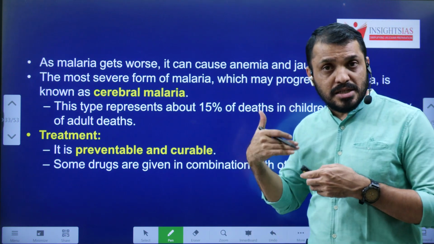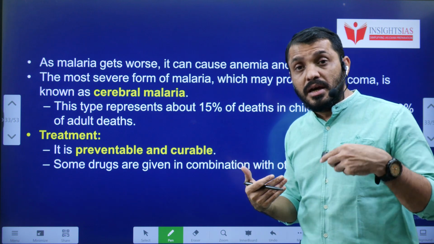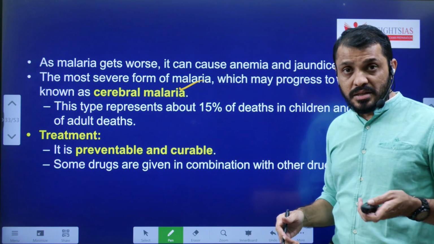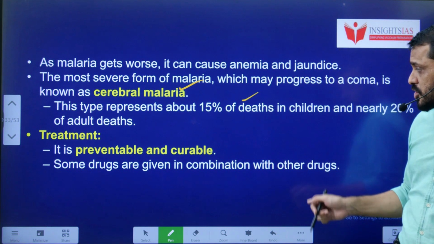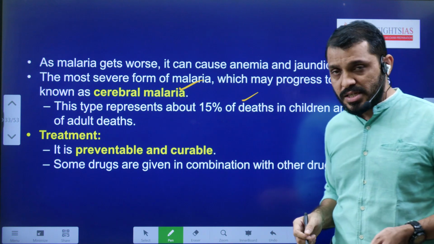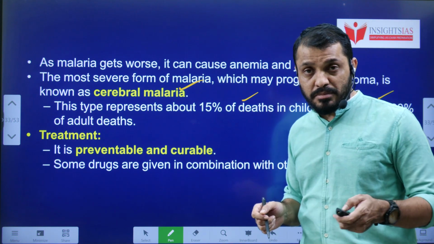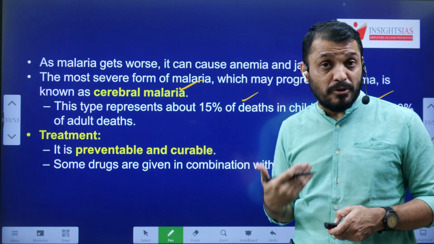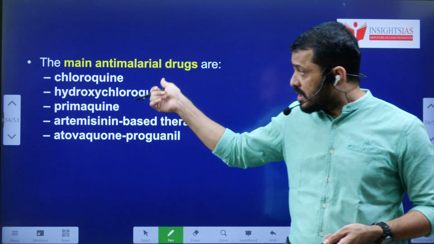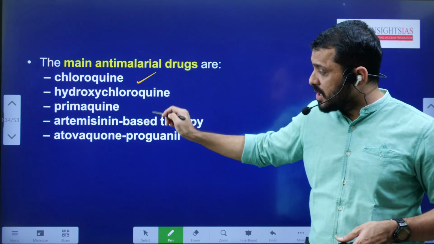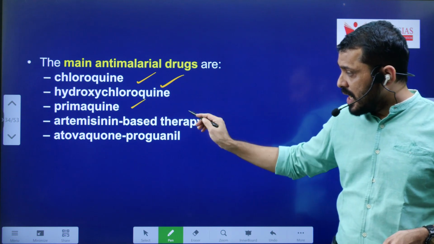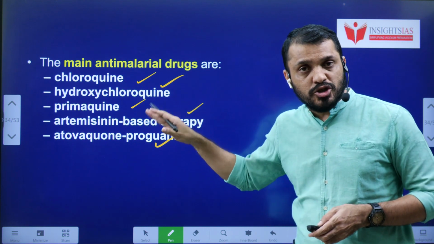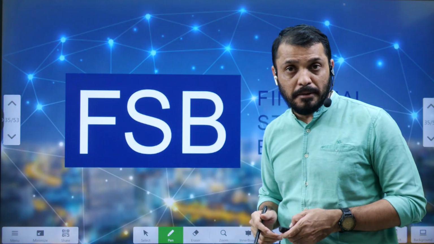And when this malaria is not controlled initially, sometimes it can escalate to cerebral malaria, which may result in coma and death in almost 15% of children and 20% of adults. Malaria can be treated by a combination of drugs. It depends on which type of protozoa is causing that malaria. Main anti-malarial drugs are chloroquine, hydroxychloroquine, primaquine, artemisinin-based therapy, and atovaquone. These are the different combinations of drugs basically used in malaria.